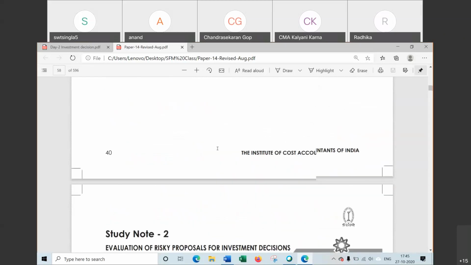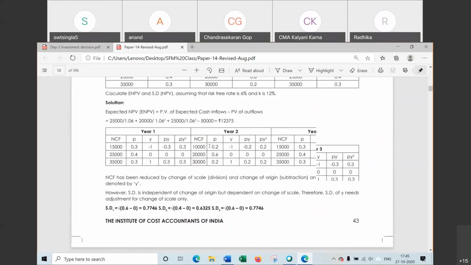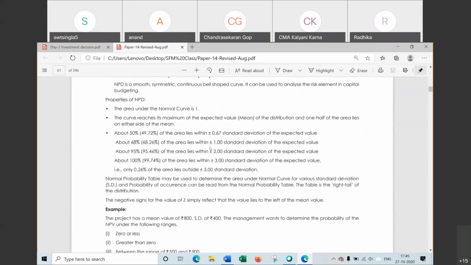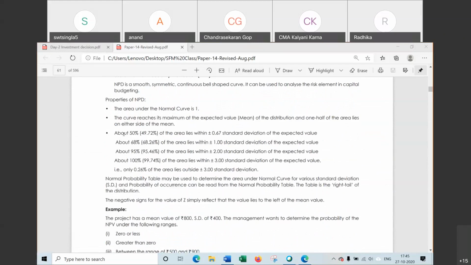The rest of the topics we have done. Certainty equivalent. Normal distribution. This is given here. Normal distribution. This one is 40% in some books. This one is written as 66%. Sometimes it is written as 99%. So it will vary in different tables. For 50%, the area will be within 0.67 of standard deviation. That is, 0.67 standard deviation will come under this range. Graph is not given here.